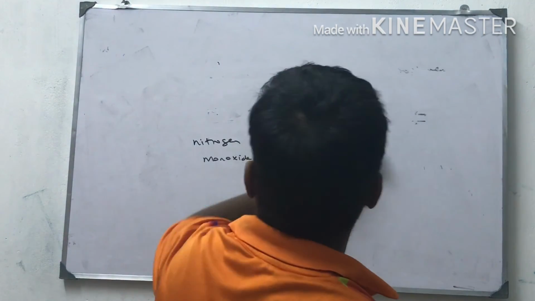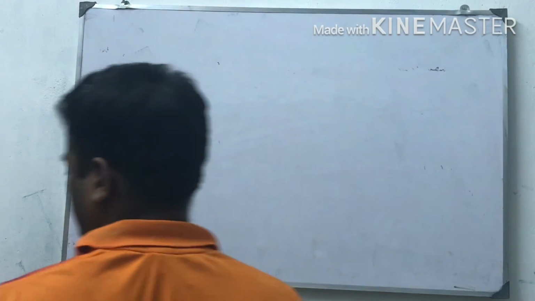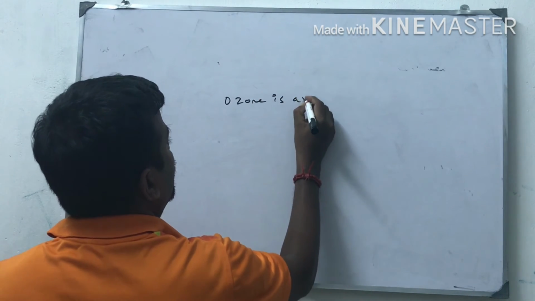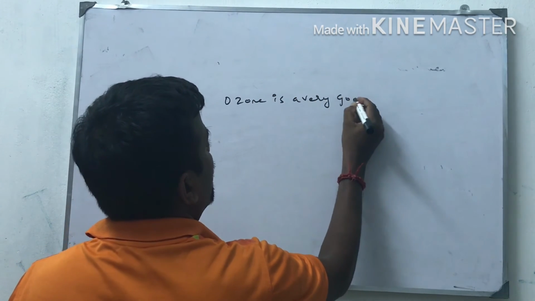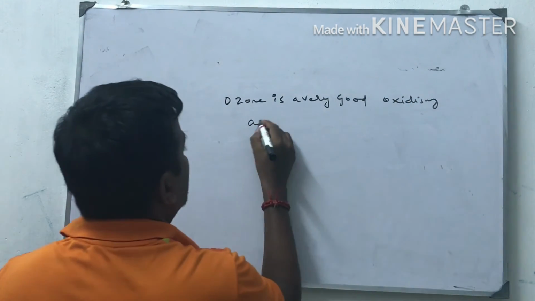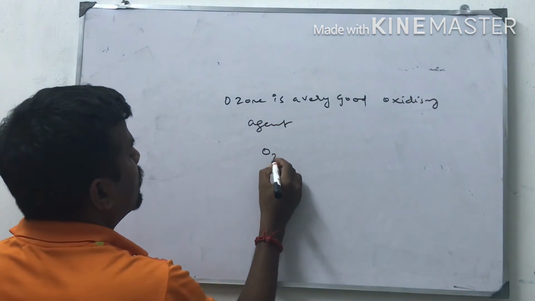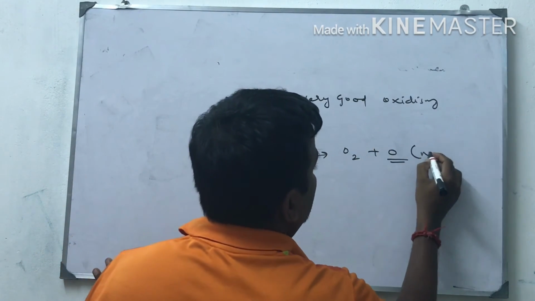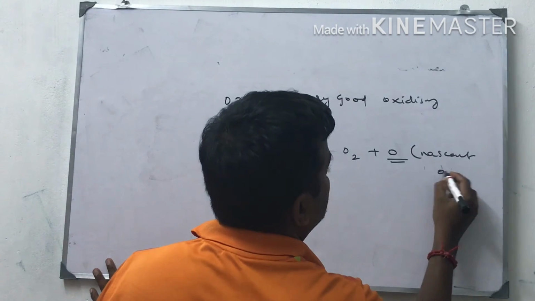Next, ozone is a very good oxidizing agent, because it readily gives nascent oxygen.